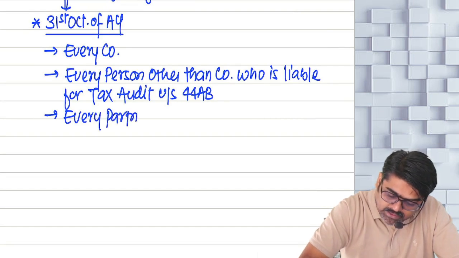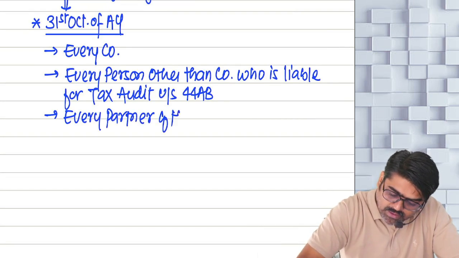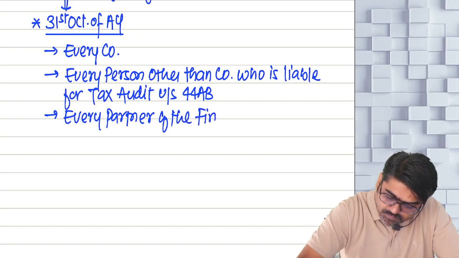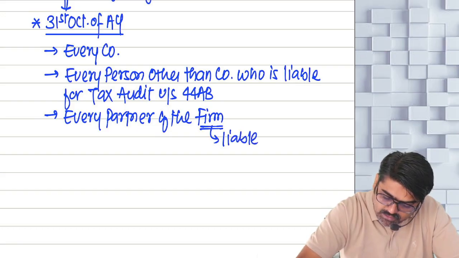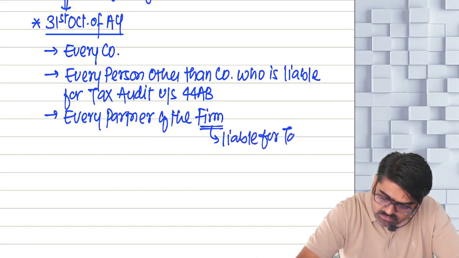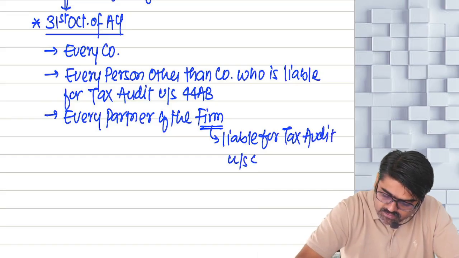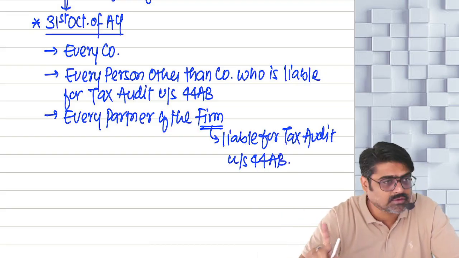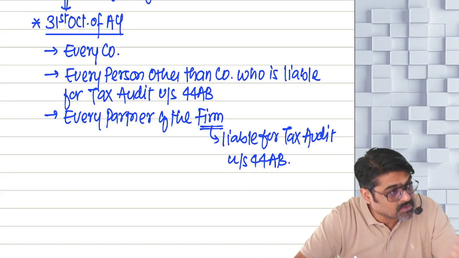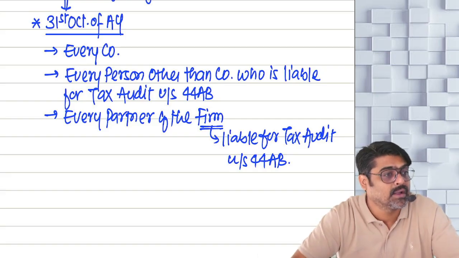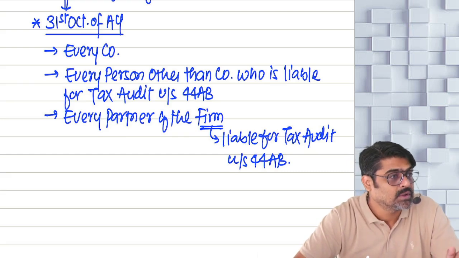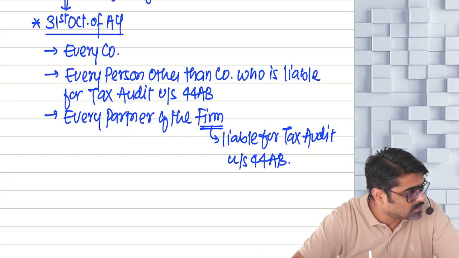And every partner, what did I say? Every partner of the firm which is liable for tax audit under section 44AB. So for that firm also the due date is 31st October and every partner of that firm also, the due date will be 31st October. That partner will file his individual return on or before 31st October. Yes or no?